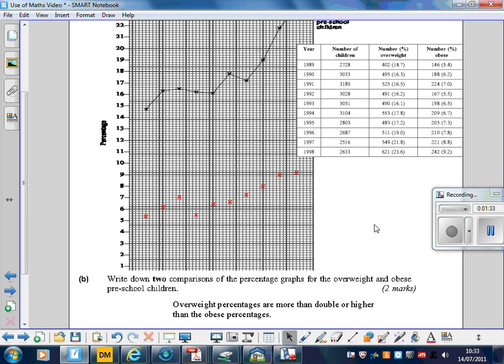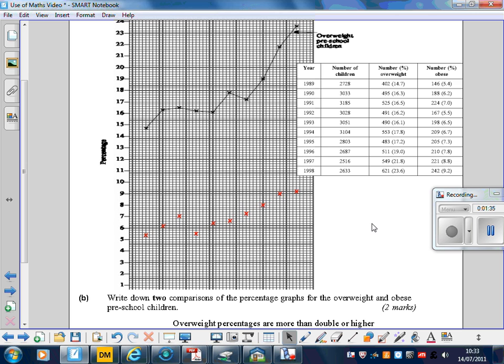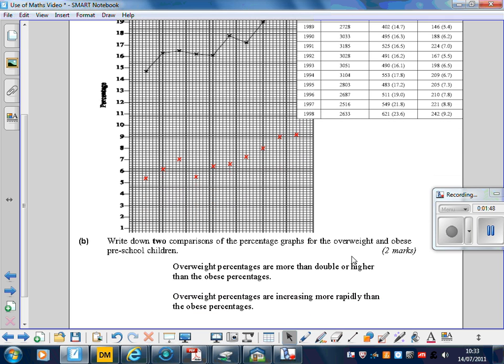Now, the other main trend is, of course, looking at what happens over time. Obesity is increasing, but not very rapidly, whereas the number of overweight people is going up very steeply. So that can be our second comment, that overweight percentages are increasing more rapidly than the obese percentages.